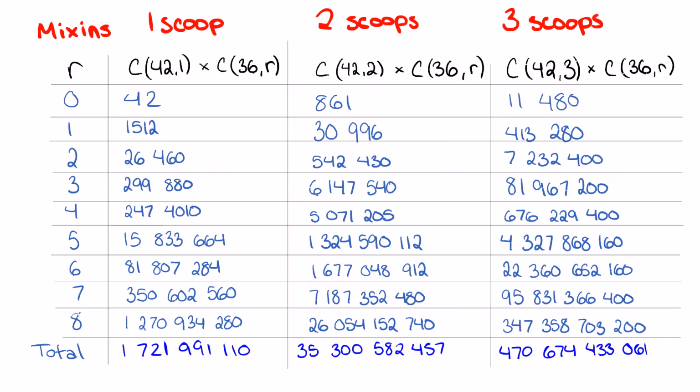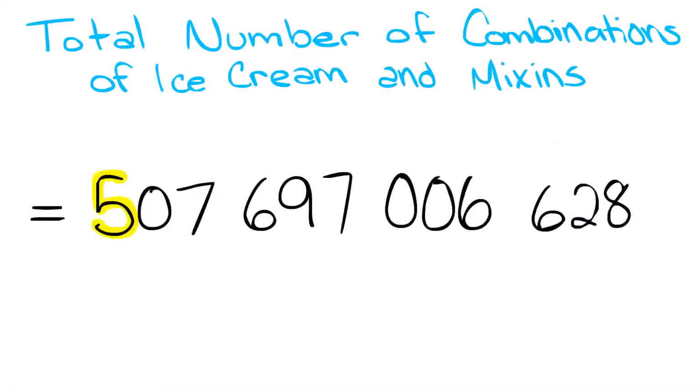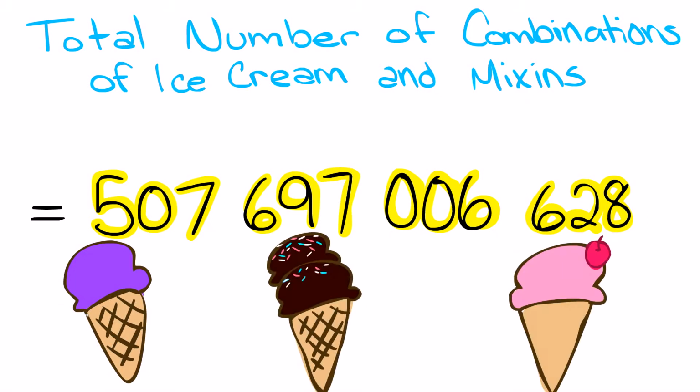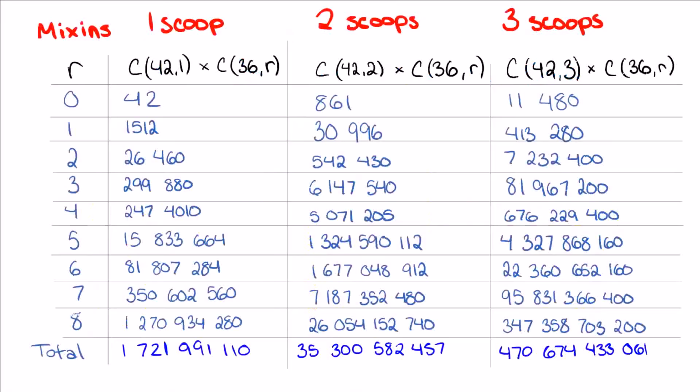To get the grand total, we added up each of the columns to get the total of 507,697,006,628. That's a lot of choices. This is the math we did.